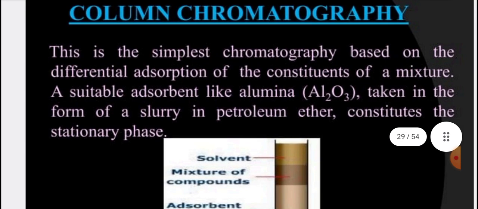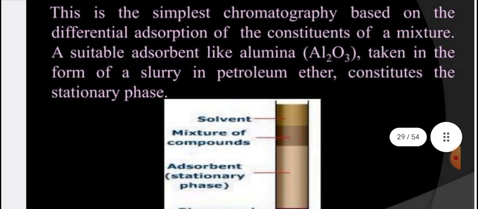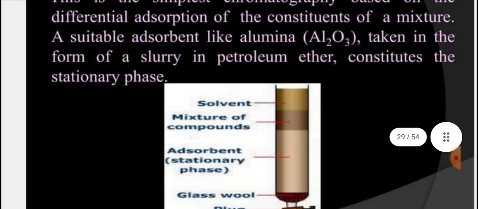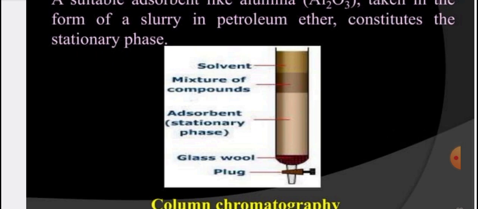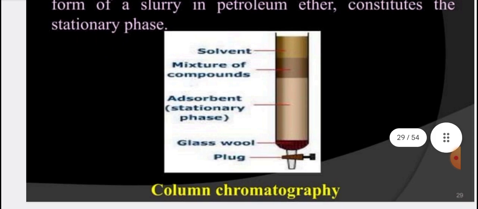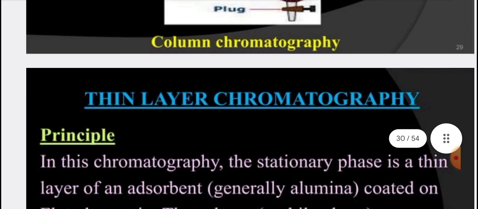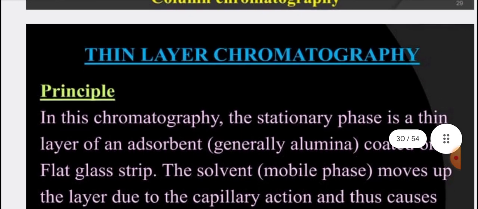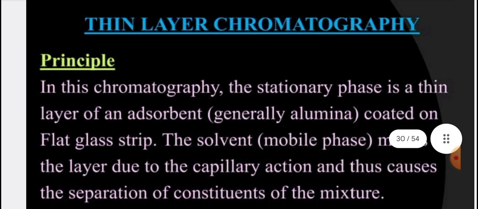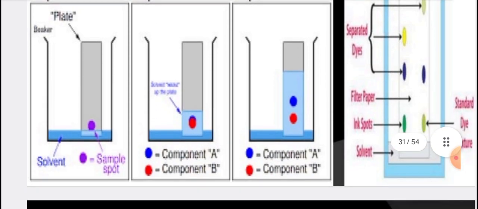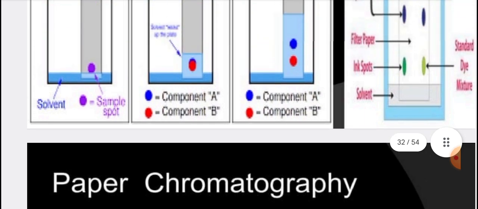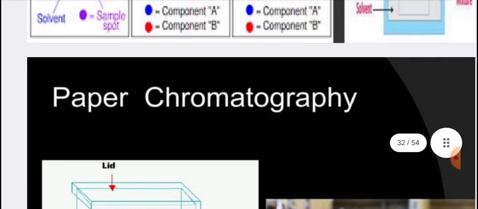Column chromatography is shown here, in which a solvent is applied at the top and a mixture of compounds is separated. The stationary phase is the adsorbent, and we apply glass wool as a plug also, so that no liquid gets poured out from this layer. Then there is thin layer chromatography. This is basically an alumina coating on a flat glass strip. This is thin layer chromatography in its basic idea.